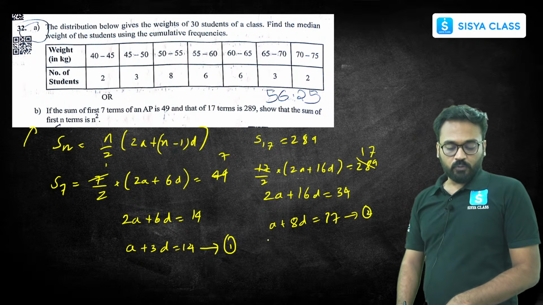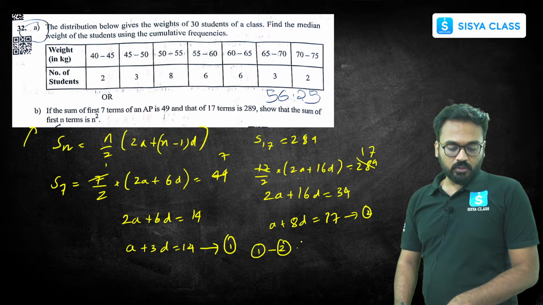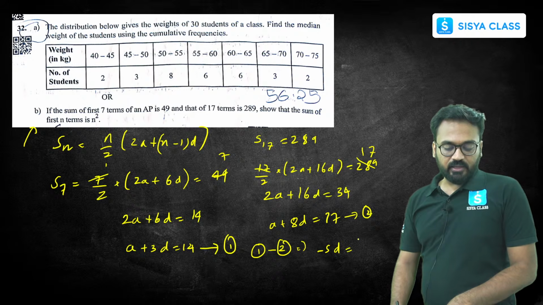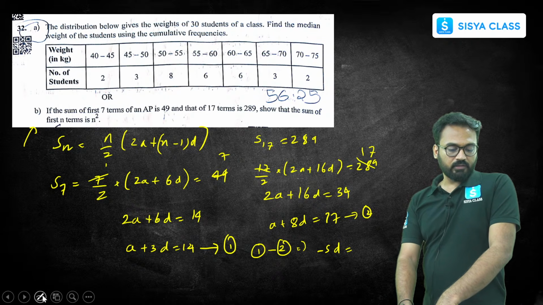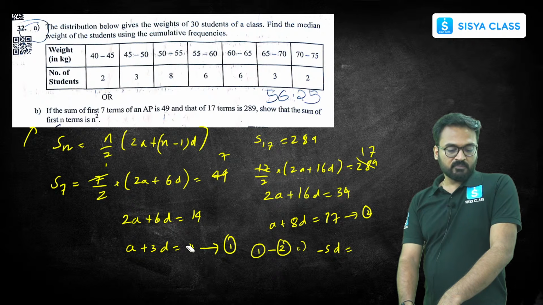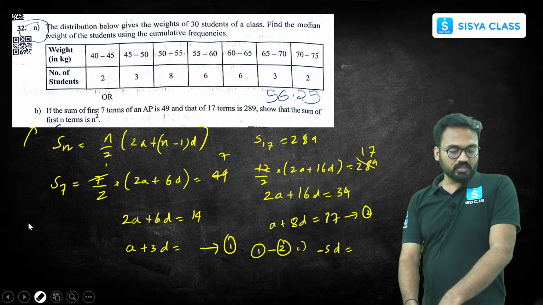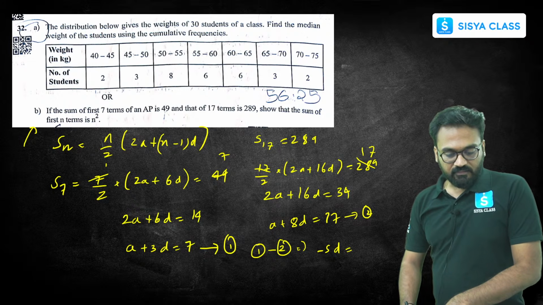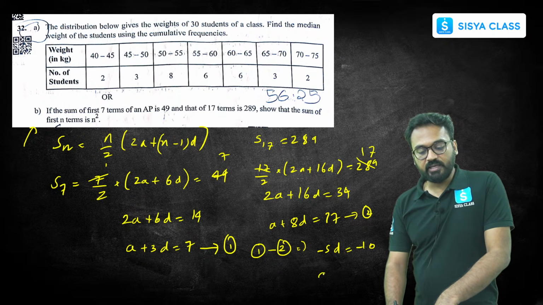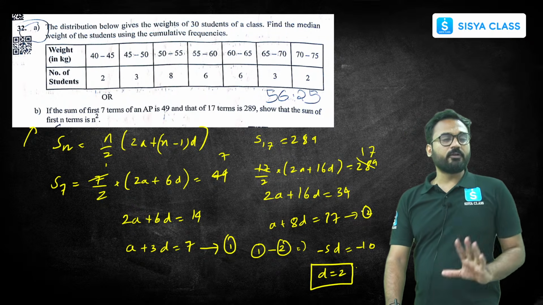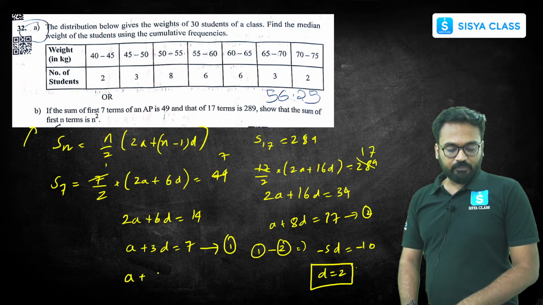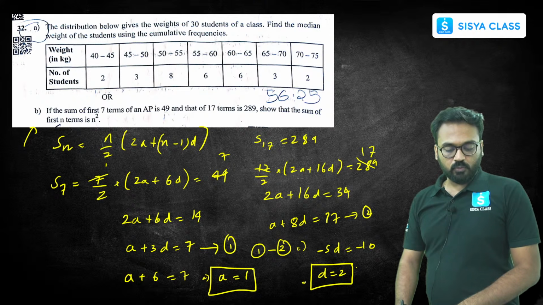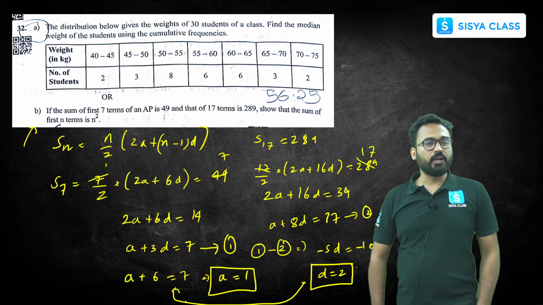If you do equation 1 minus equation 2, you will get minus 5d is equal to 7 minus 17, which is minus 10. You will get d is equal to 2. Common difference you got to be 2. You put d equals 2 in any one of the equations, you will get a plus 6 is equal to 7, which means a is equal to 1. So you got a equals 1, d equals 2.